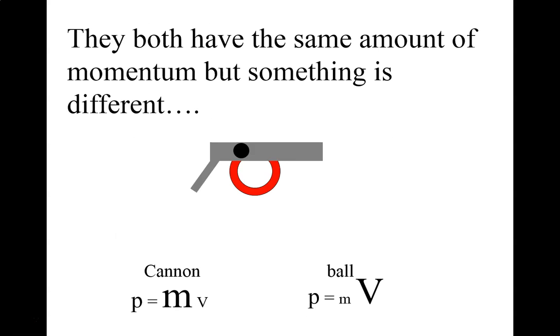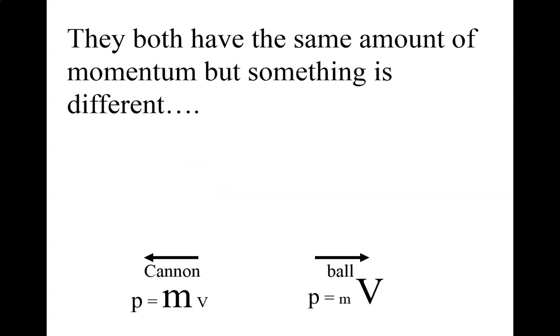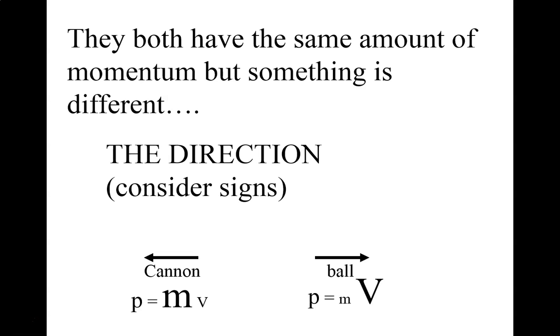Okay, now there is something different about the momentum other than just the fact that the cannon's got a large mass and the ball's got a small mass but a larger velocity. That is the direction of their momentum. And how would we talk about the different directions? What do we do on a number that has a direction to the left or to the right? We're talking about signs. Okay, so let's say that the ball ends up with +5 units of momentum to the right. Then the cannon is going to end up with -5 units of momentum, meaning to the left.